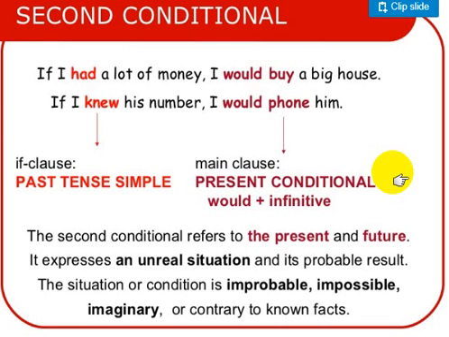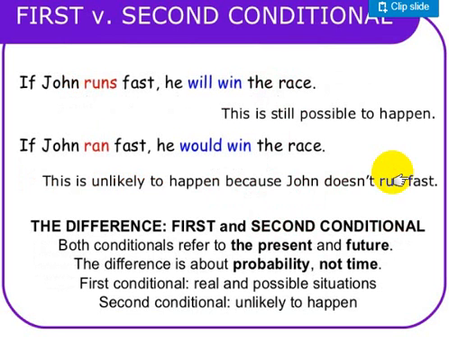Past tense in the if clause, past simple, and the present conditional or future conditional in the main clause is would or could or might plus infinitive. The second conditional refers to present and future, but it expresses an unreal situation and its probable result. The situation or condition is improbable, impossible, or something imaginary, opposite to known facts, something that is opposite to reality. The difference between first and second conditional is that both conditionals refer to the present and future. The difference is about probability, not time.